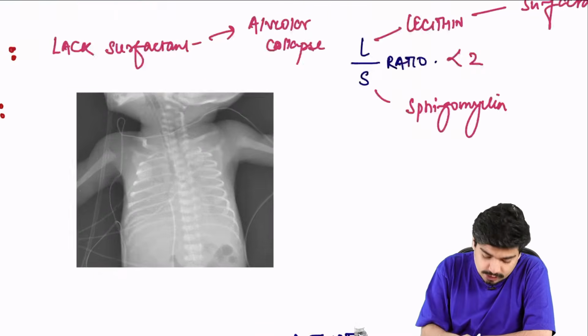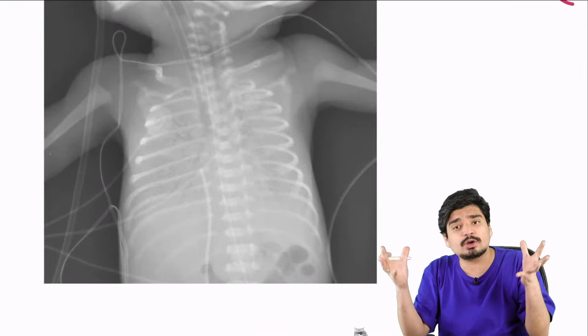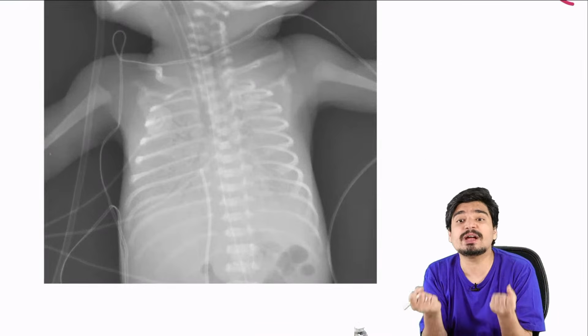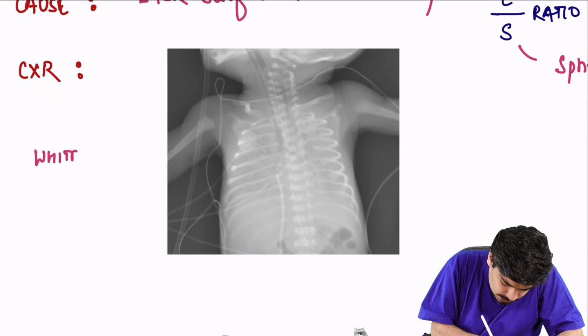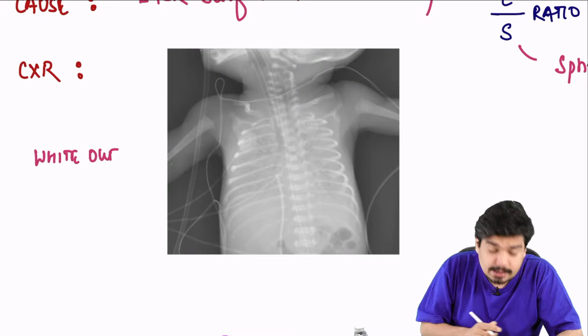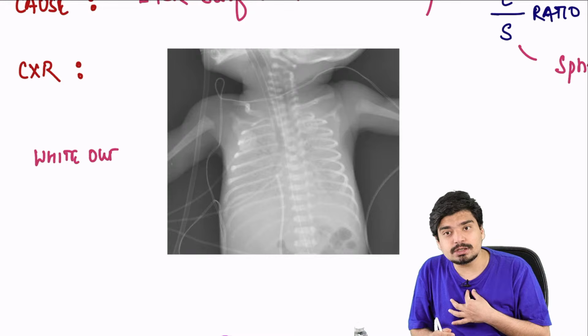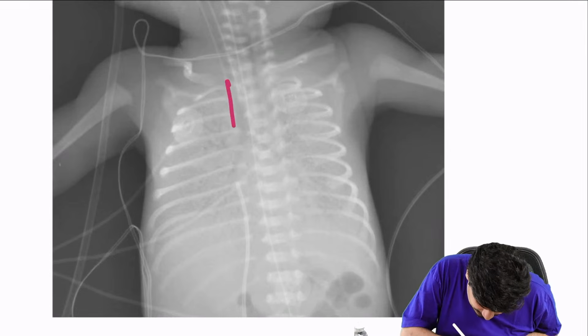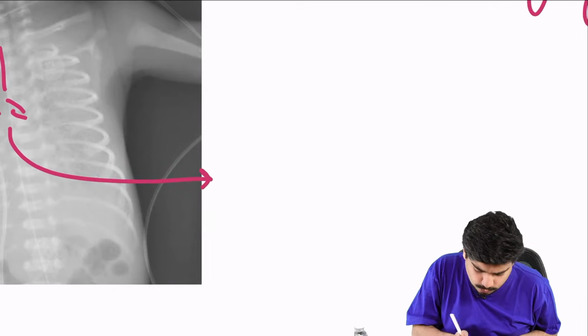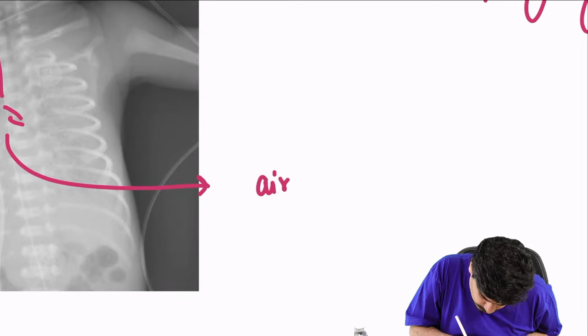What do you see on chest X-ray? Since there is all the alveolar collapse, the chest X-ray will be a complete whiteout. But remember, the trachea will still have air, and the bronchus will still have air. If you look closely, you will see air in the trachea and air in the bronchus. This is called air bronchograms.